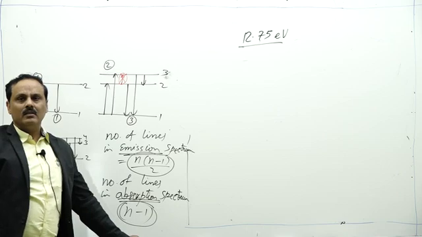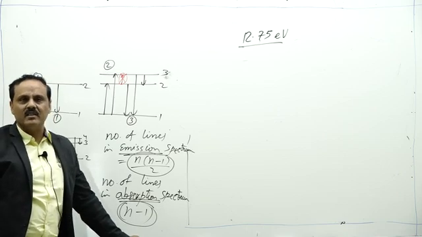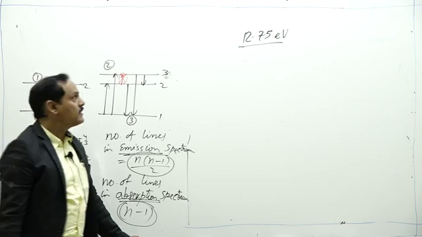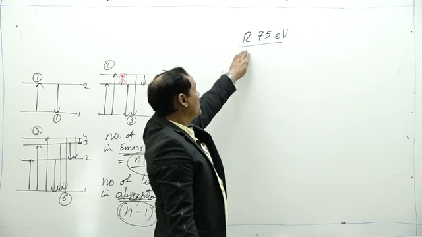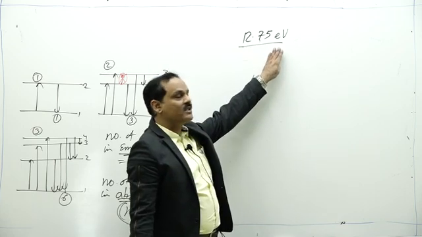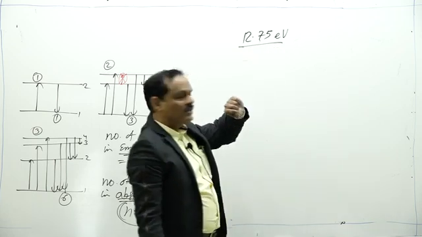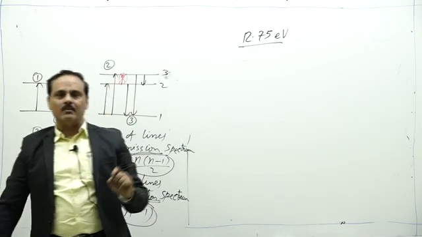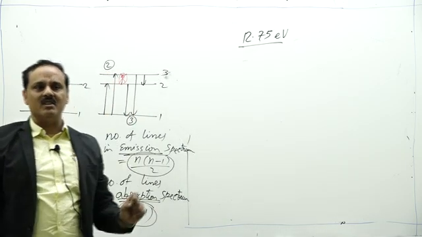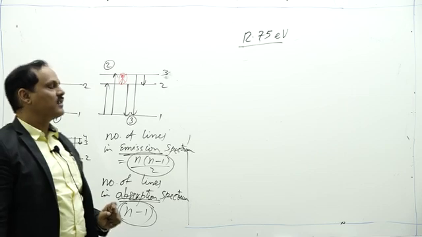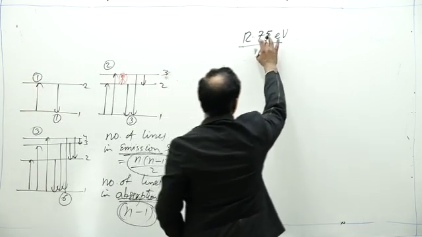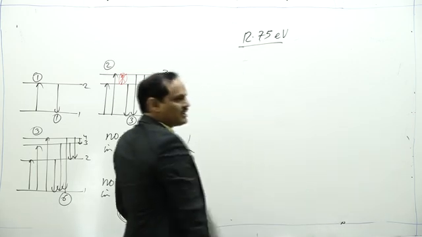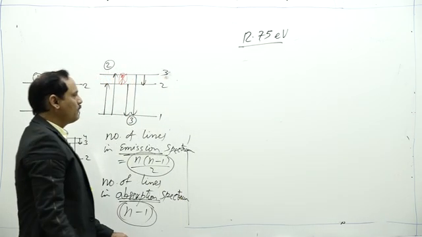Find the number of lines present in emission spectrum of such atoms. So the question is, hydrogen atoms absorb photons of energy 12.75 electron volt, and you need to find the number of lines in emission spectrum of such atoms. So at 12.75 electron volt of energy, in which energy level does the hydrogen atom go?